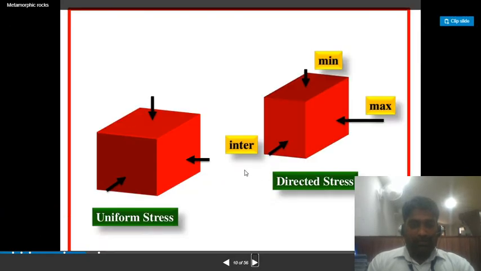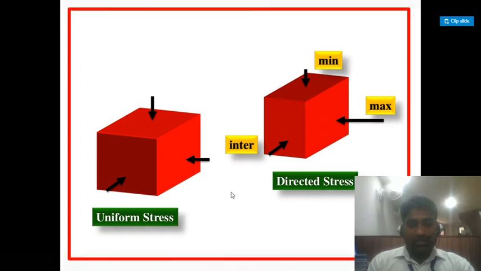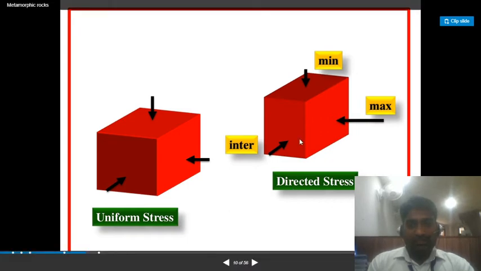What is uniform stress? Uniform stress means the stress is of the same intensity from all dimensions of any body. Directed stress means it is intermediate in some dimension, maximum in one direction and minimum in another.